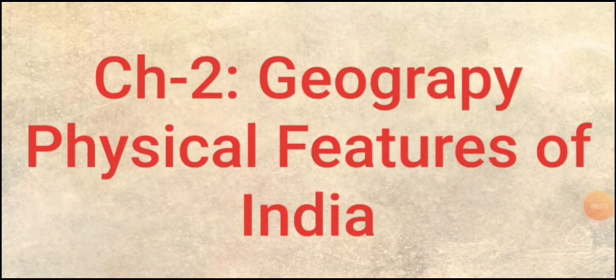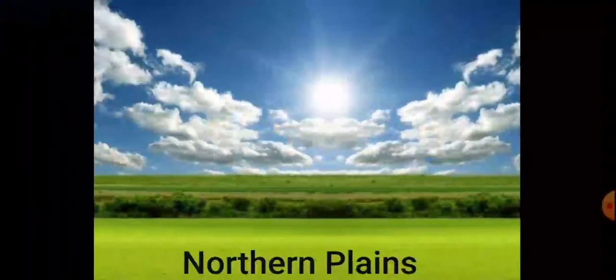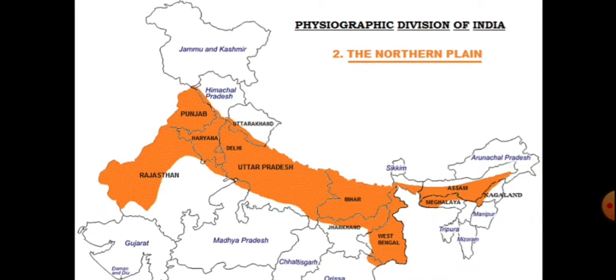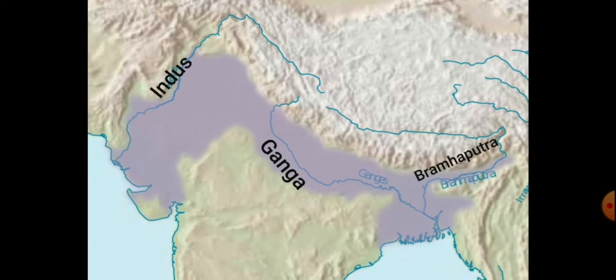Students, in today's session, we'll discuss Chapter 2 of Geography, the physical features of India. Today, we'll talk about the Northern Plains. The Northern Plain has been formed by three rivers, that is Indus, Ganga, and the Brahmaputra. They are formed of alluvial soil and are very fertile.